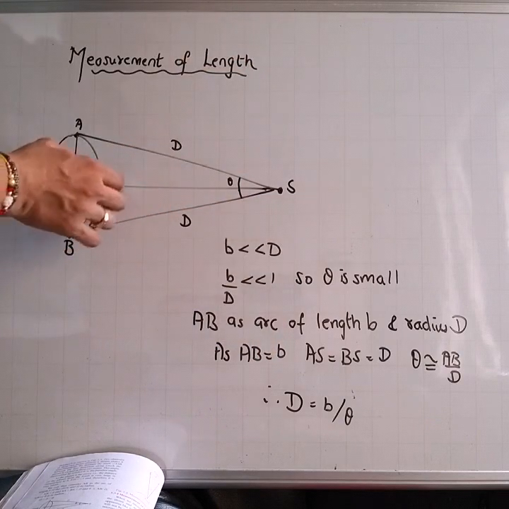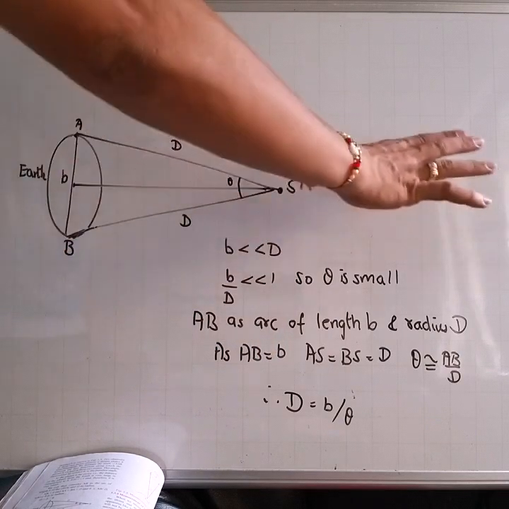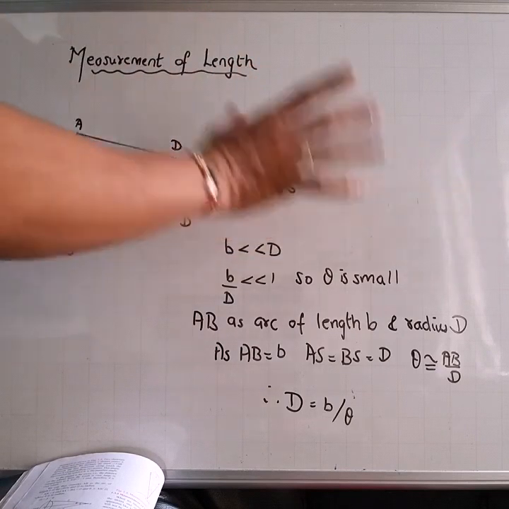In such conditions, when b is small and D is very large, angle theta becomes very small.